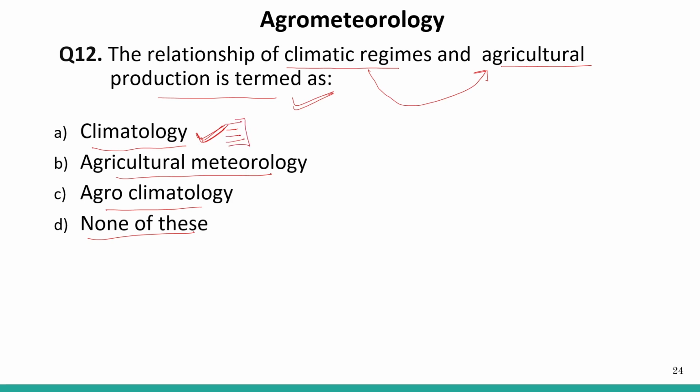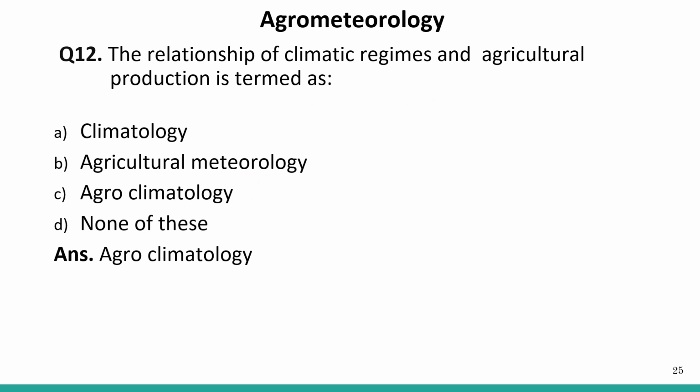That is climatology. Agricultural meteorology means our agriculture based on meteorology, right? And agroclimatology means we are talking about our agriculture based on the climatic regimes. So the correct answer is agroclimatology. So this is the relationship of climatic regimes and agricultural production, right?